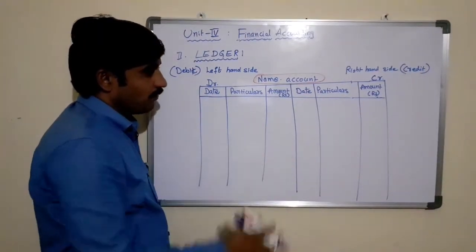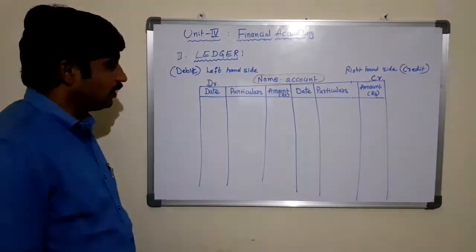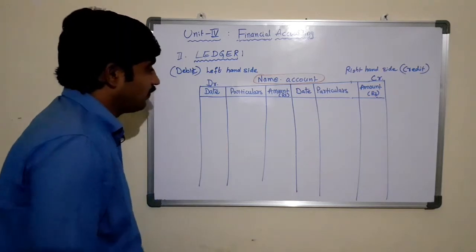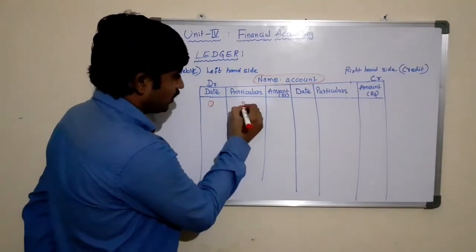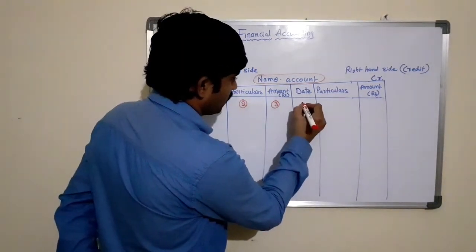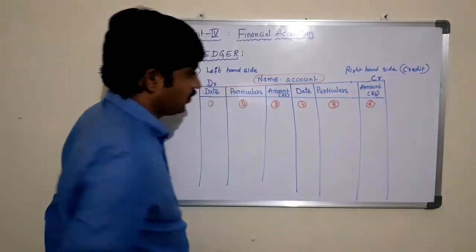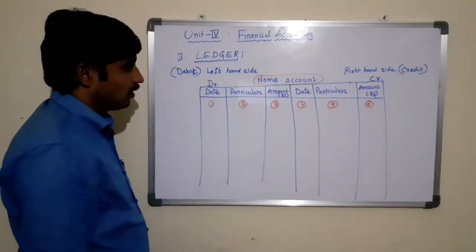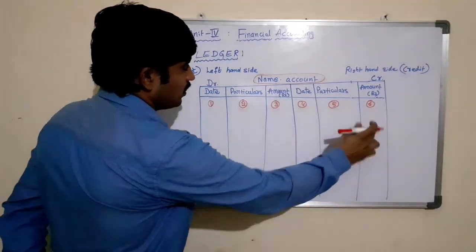This is the format of the account. There are six columns in the format of an account: date, particulars, amount, date, particulars, and amount.